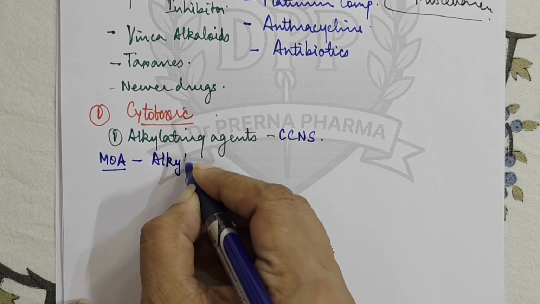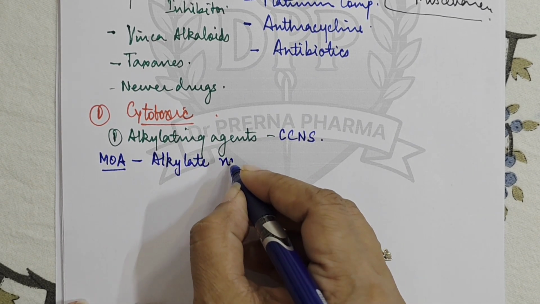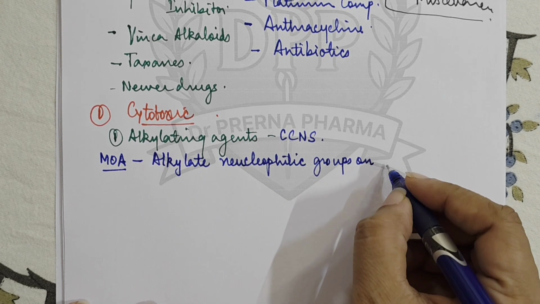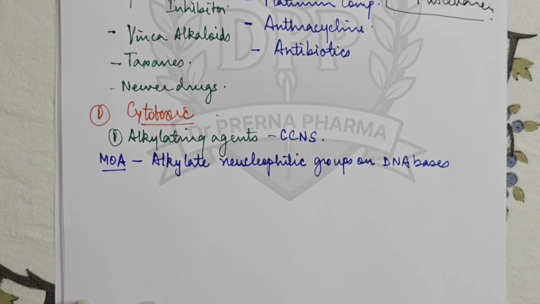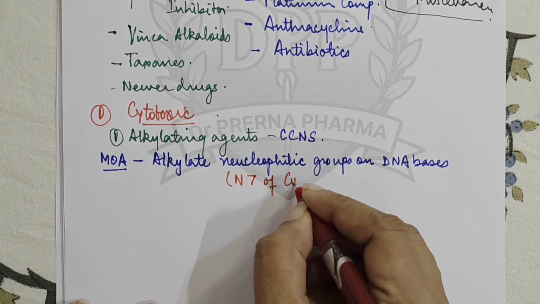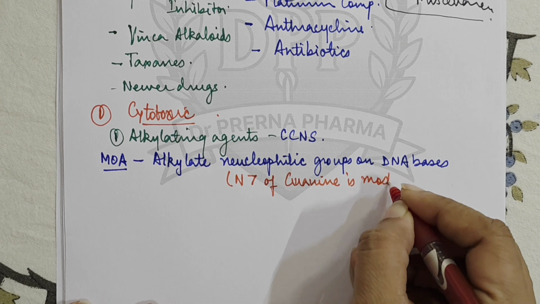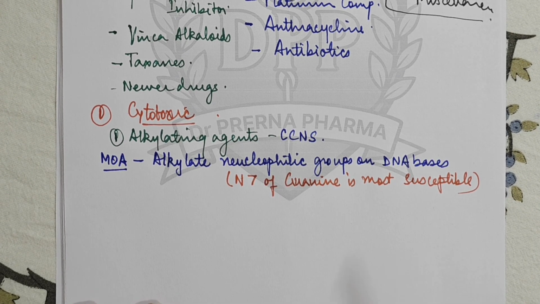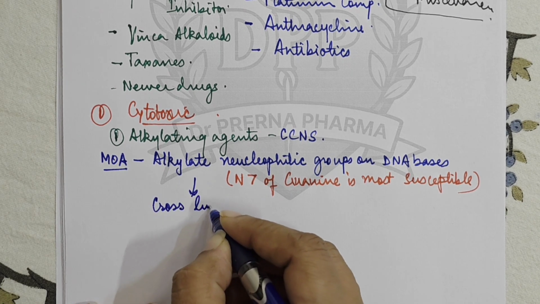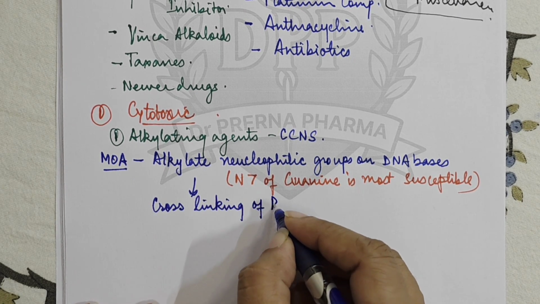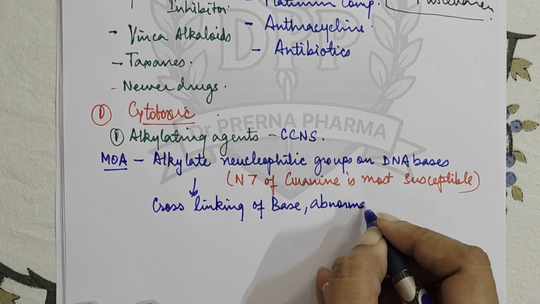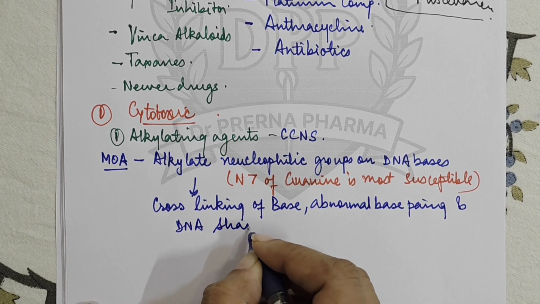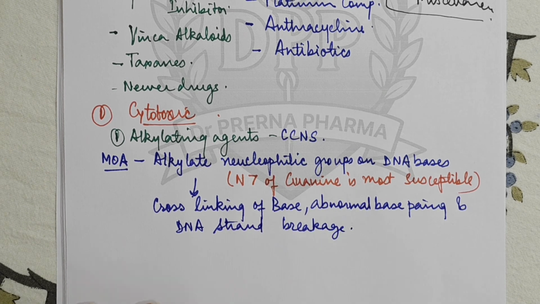Now as the name itself suggests, they alkylate the nucleophilic groups on DNA bases, and in this, N7 of guanine is most susceptible. Because of this action they lead to cross-linking of bases. Then they can cause abnormal base pairing, and they also cause DNA strand breakage. So this is the action of alkylating agents.